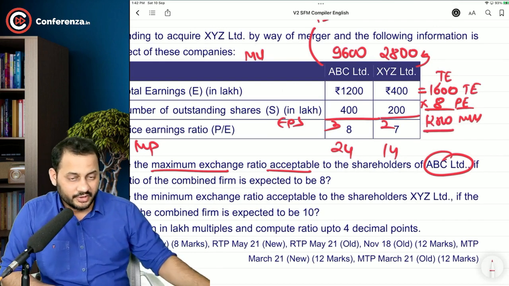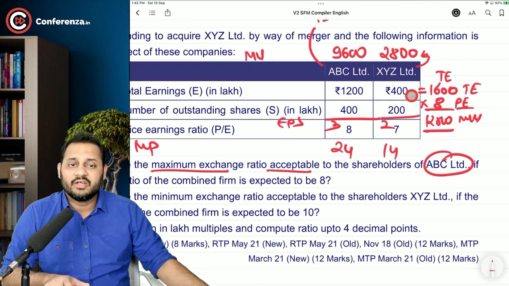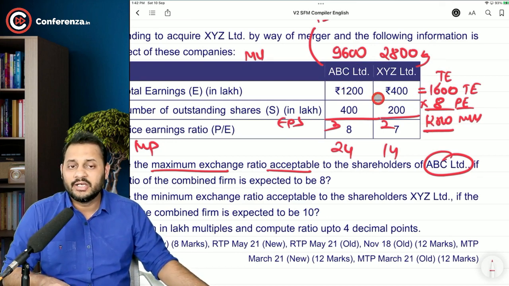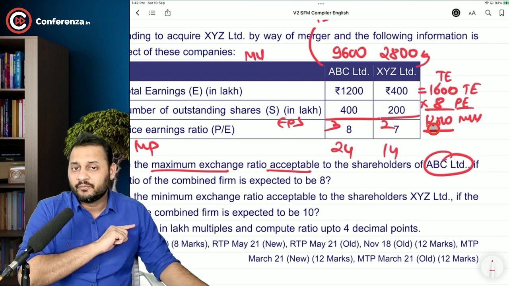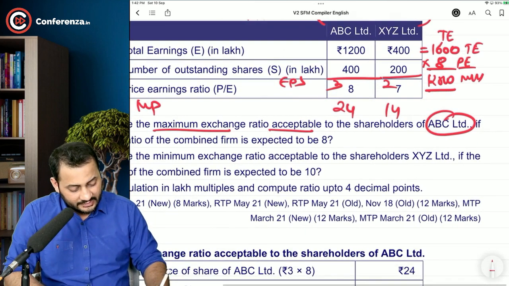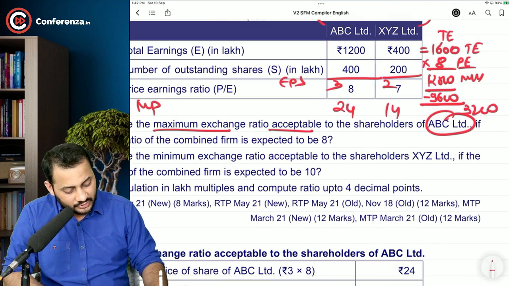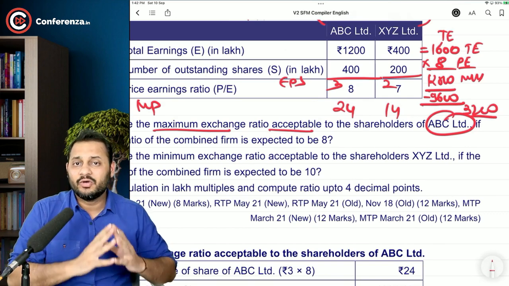So before merger the market value of ABC is 9,600. After merger it's 12,800. ABC would want to keep its 9,600 market value in the after-merger company as well. So if we deduct 9,600 out of this, the balance amount can be distributed, 3,200 to XYZ. That is the maximum that you will be ready to pay.